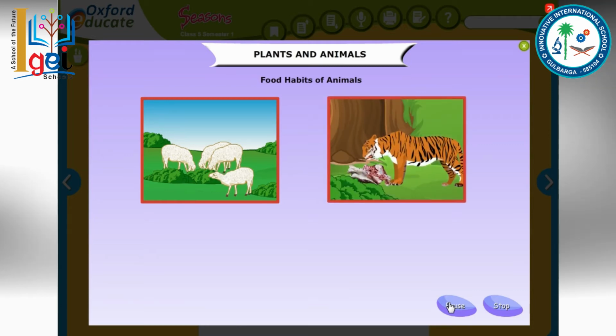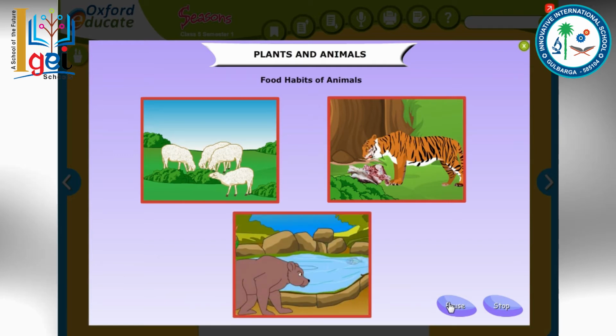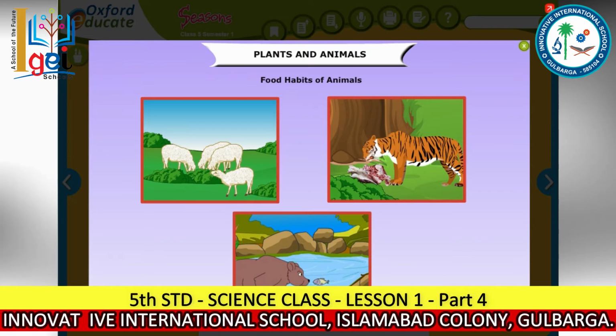Some animals, such as lions, tigers, jaguars, and leopards, depend upon the flesh of plant-eating animals and other animals for food, and they are known as carnivores. Some animals, such as bear and crow, eat both plants and flesh of other animals. They are known as omnivores.